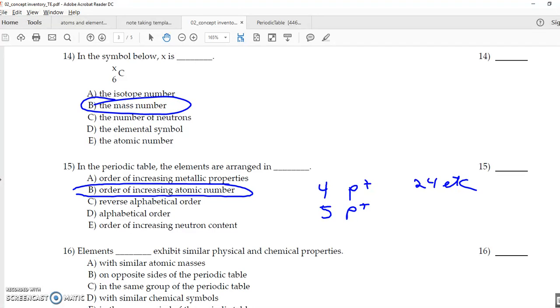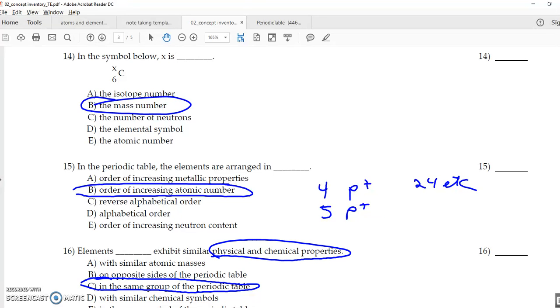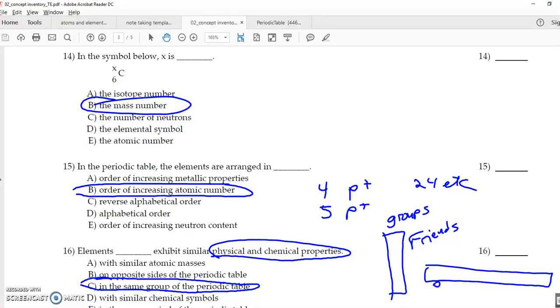Which elements have the same physical and chemical properties? Those in the same group of the periodic table. So remember, these are groups, and these are friends. These are periods, and they're frenemies. Cool.